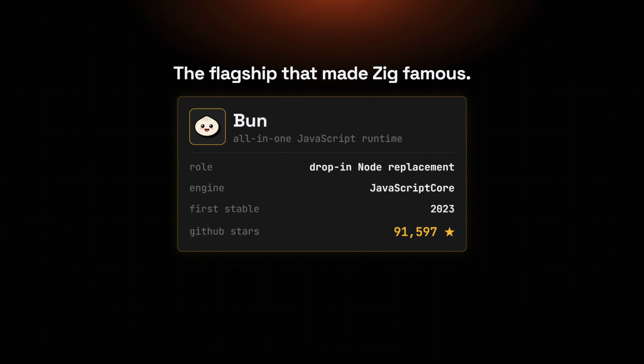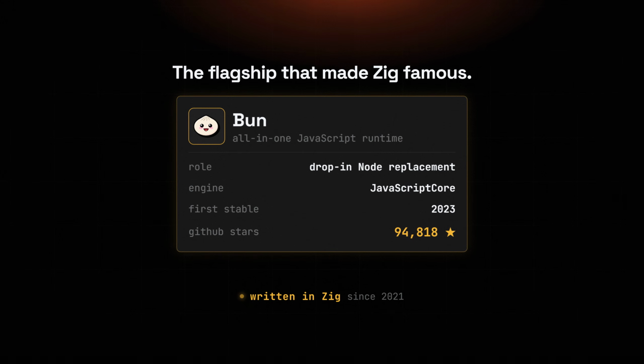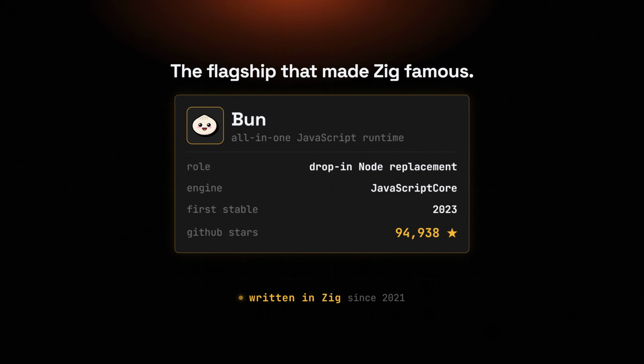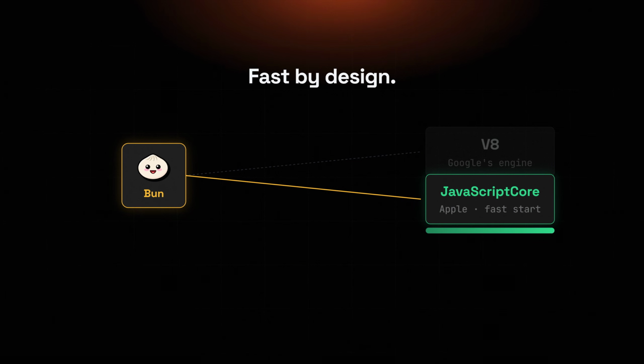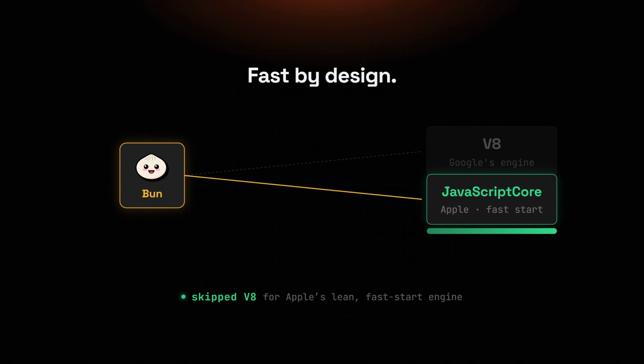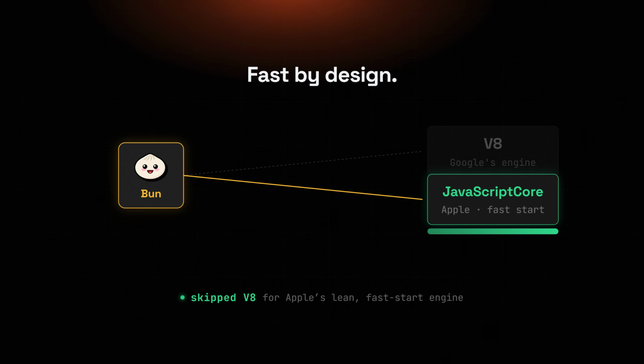Which brings us to the other flagship, the one that actually made Zig famous. Bun, the all-in-one JavaScript runtime and a drop-in Node replacement, 94,000 stars. First stable release back in 2023. For years, it was written entirely in Zig. A big reason Bun felt so fast is that it skipped Google's V8 engine for Apple's lean JavaScript core, and Sumner reached for Zig for the low-level control and the raw speed. If you wanted proof that Zig could ship a huge popular product, Bun was the proof.